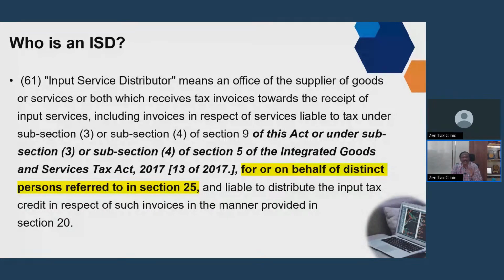Even without consideration, that supply will be taxable. So this is the basics of the distinct persons. Before going to see who the distinct persons are: if he receives the invoice for and on behalf of the distinct persons, then he is liable to distribute the ITC. He is liable to distribute the ITC as per section 20.